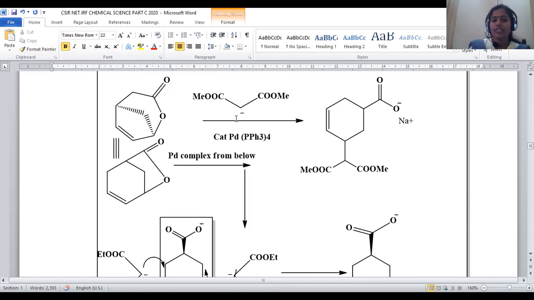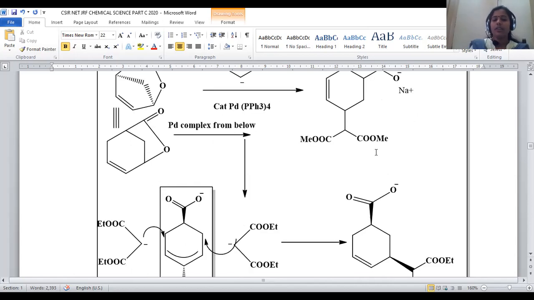Here we have an electrophilic center, here a nucleophilic center is there. So a new carbon-carbon bond will be formed in between. Here is the formation of COOMe and the group generation, right? So this is the final product we obtained. In order to get this, we have certain methodology protocols, the reaction process.